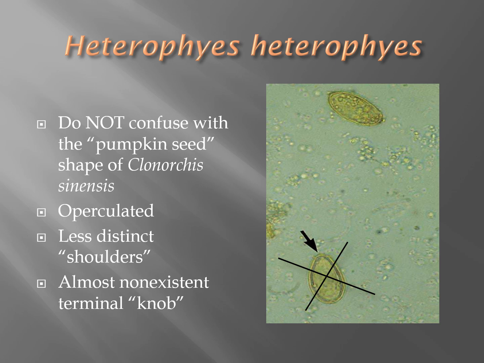Heterophyes looks very similar to Clonorchis sinensis, and we don't want to confuse it with that pumpkin seed shape of Clonorchis. In the image on the right, we can see Clonorchis sinensis on the bottom and a Heterophyes on the top, so that's a nice way to compare the two. Heterophyes is operculated, but it has less distinct shoulders than that of Clonorchis sinensis. There's also a terminal knob, but it is very difficult to see and almost non-existent. Heterophyes is about 15 to 17 microns in width and about 26 to 30 microns in length.